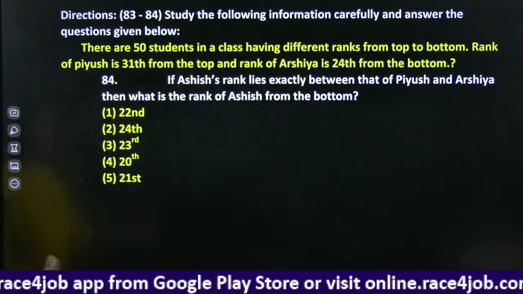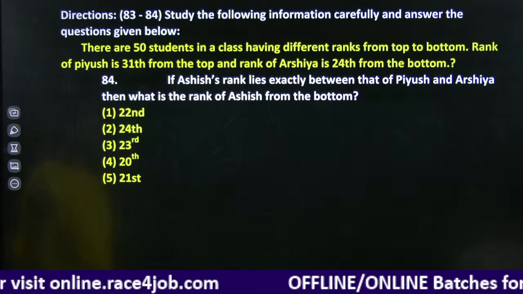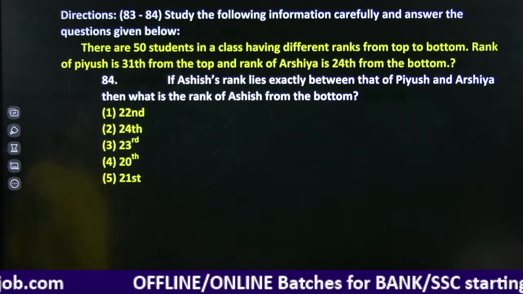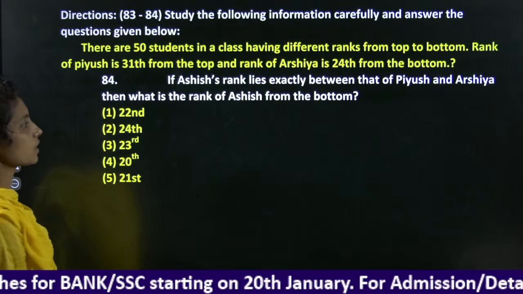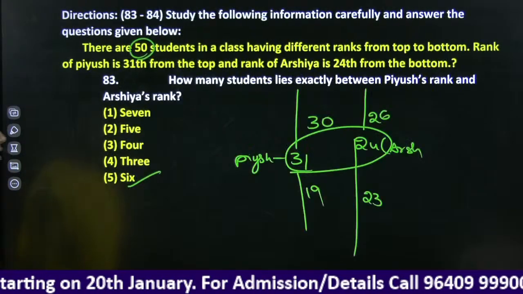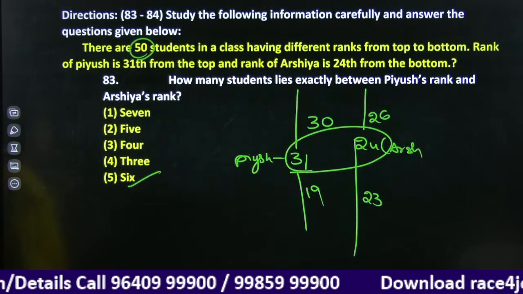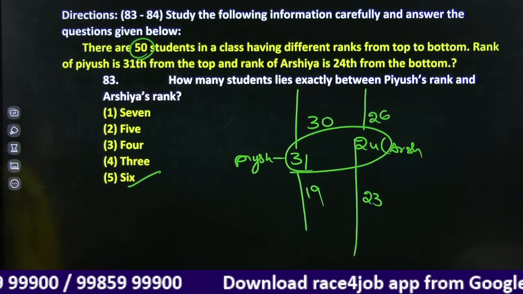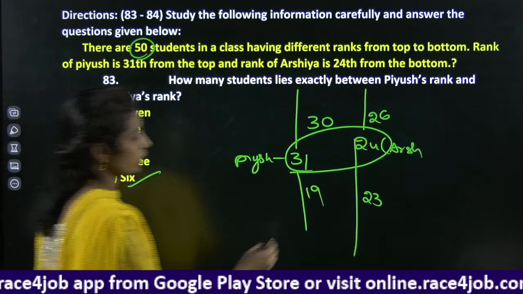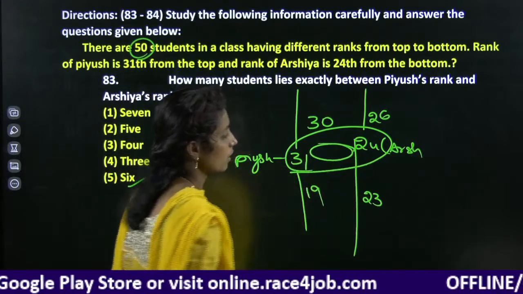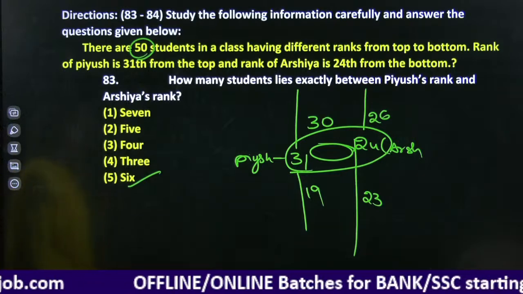Right? And if Ashish's rank lies exactly between Piyush and Arshia, then what is the rank of Ashish from the bottom? Lies exactly in between. Okay. Exactly in between Arshia and Piyush, the person Ashish is placed. Okay, exactly in between these two we have 25, 26, 27, 28, 29, 30.